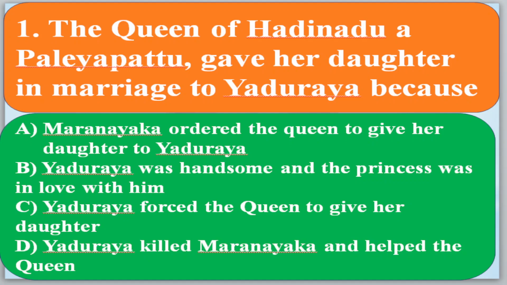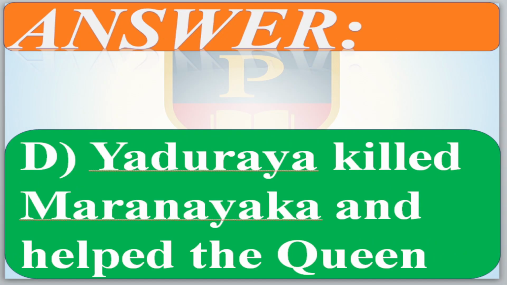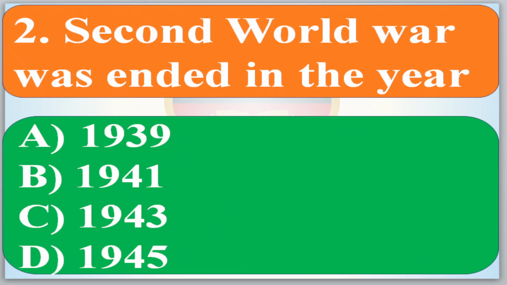Then third one, Eduraya forced the queen to give her daughter. No, actually Maranayaka was going to force the queen to marry her daughter to him, but she refused, so that is also eliminated. Then the fourth one is Eduraya killed Maranayaka. Yes, when Maranayaka was forcing the queen, at that time Eduraya came with his brother and killed Maranayaka and helped the queen. This is the right answer. Option D is the right answer: Eduraya killed Maranayaka and helped the queen. Now move to the second.